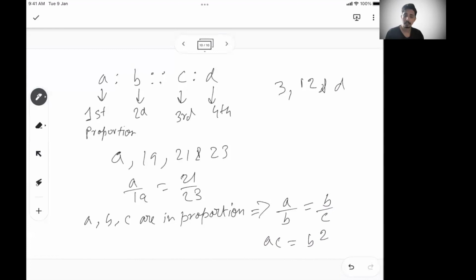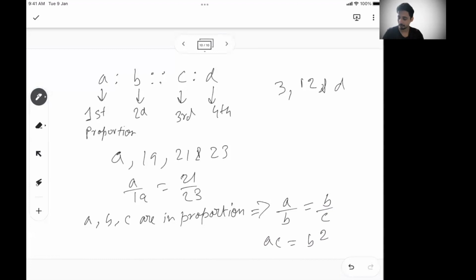If three entities are in proportion, then the main one is the mid value, and the first and third ones are the first and third proportion. They might tell you the first and third proportion and ask you to find the mean. That means they have given you A and C to find B. So this is the formula to use for that.